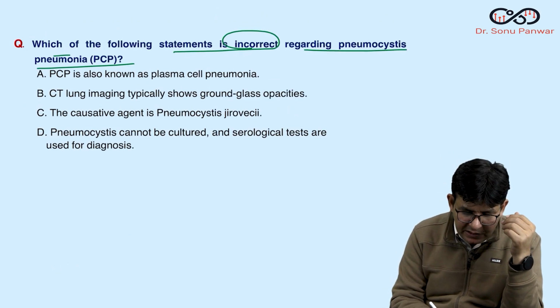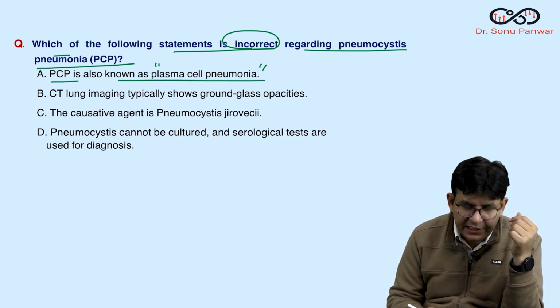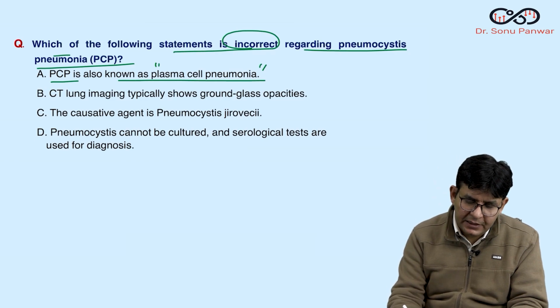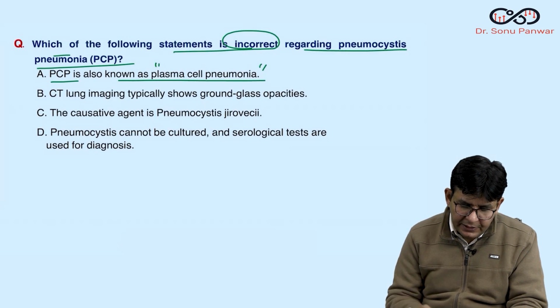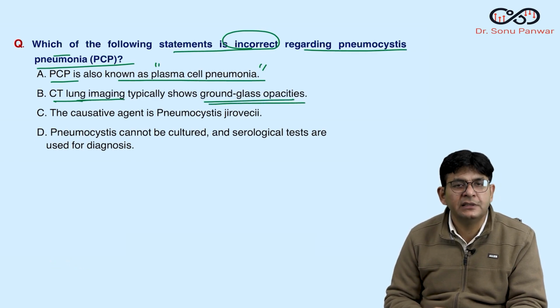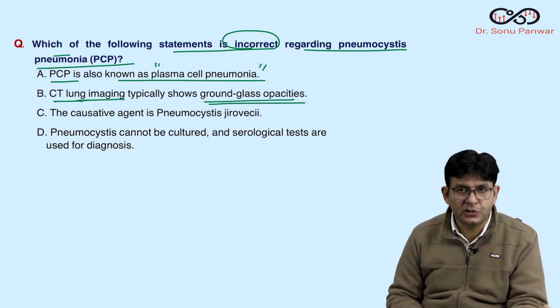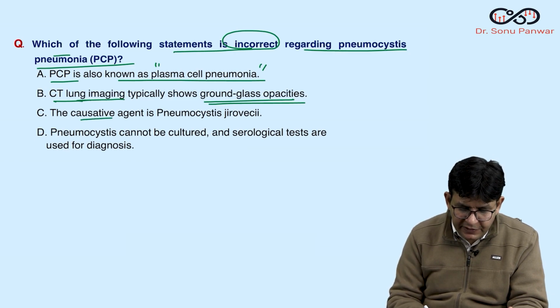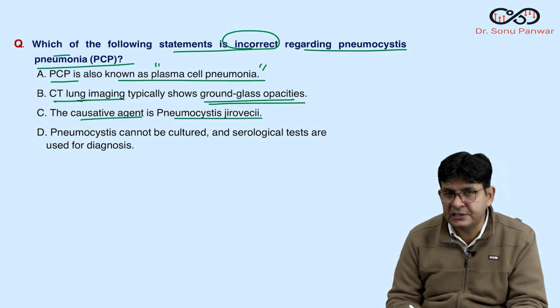PCP is also known as plasma cell pneumonia. This statement is correct. The CT lung imaging typically shows ground glass opacities, that is GGO. True, this is also true. The causative agent is Pneumocystis jirovecii, as the name suggests.